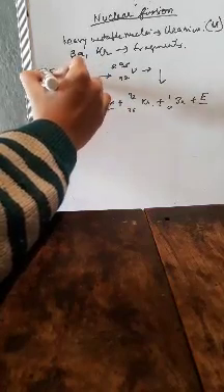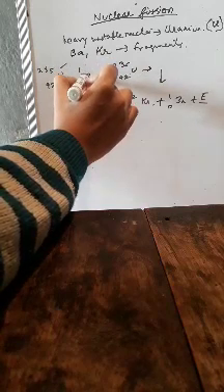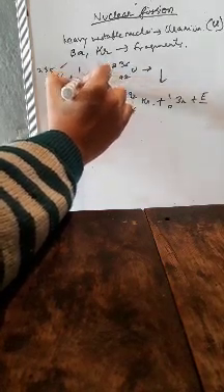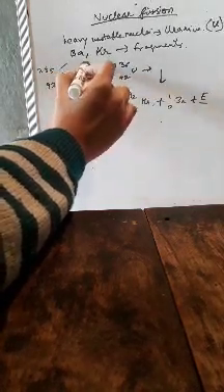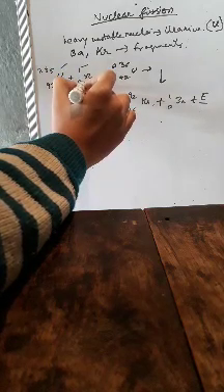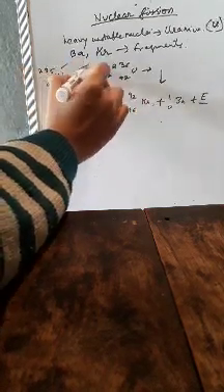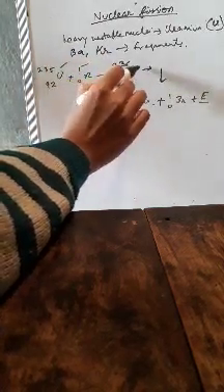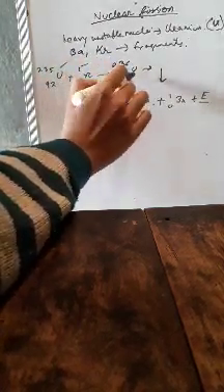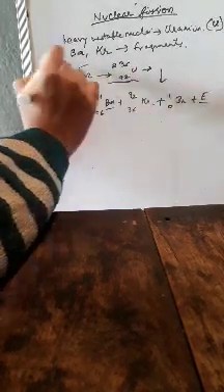See, since here it was 235 and here it is written n with 1 and 0, the mass number is 1 and 0 is your number of protons. So 235 plus 1 will become 236, and 92 plus 0 means 92. So after getting bombarded, it is becoming this. Okay, this is your original one and this is after being bombarded.